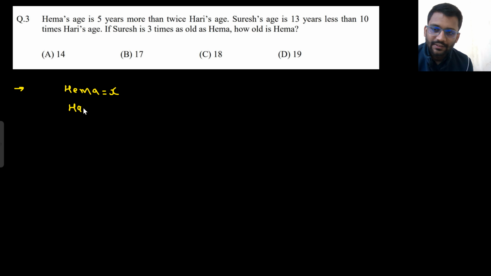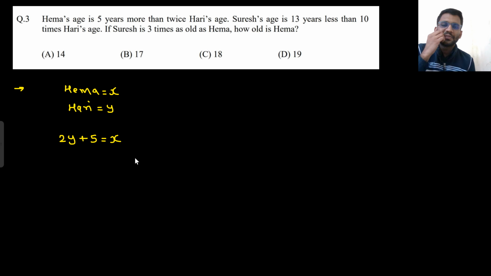So let's assume Hari's age is 5. Why? So twice of Hari's age, and then you add 5 years in that, you get the age of Hema. And then Suresh is 13 years less than 10 times of Hari's age. So 10 times of Hari's age minus 13 will give you the age of Suresh, and Suresh is 3 times as old as Hema. So Suresh is 3x.